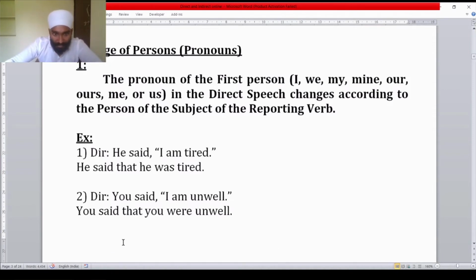In this sentence, we have changed this I into you. Why? Because the subject is you. Here you have to take you, if you is the subject of the sentence, meaning another person is telling this statement. This is why the pronoun of another person, the second person pronoun you, you have to take.